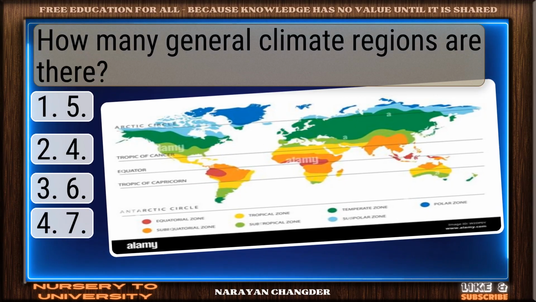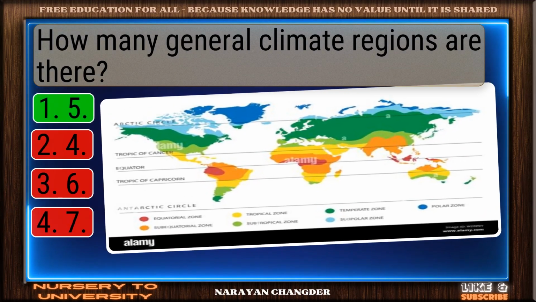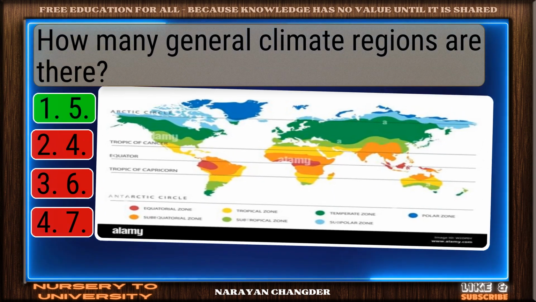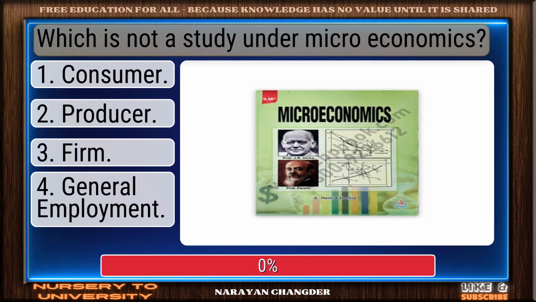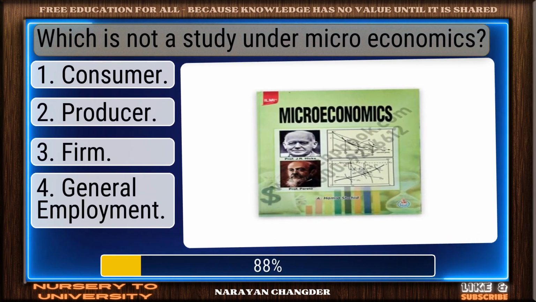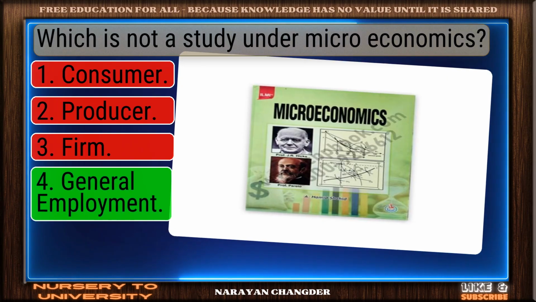How many general climate regions are there? Strong choice. 5 is right. Which is not a study under microeconomics. You chose general employment. Correct.